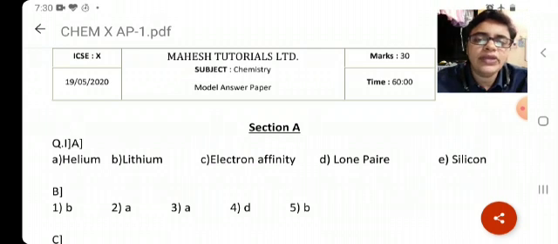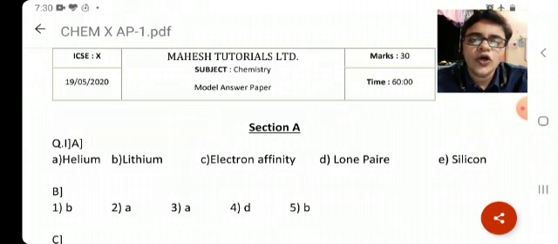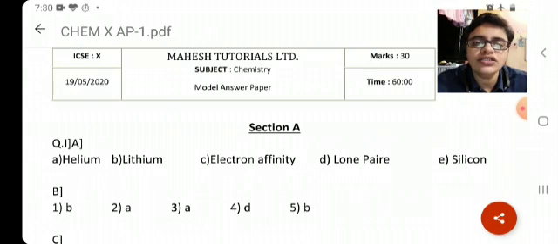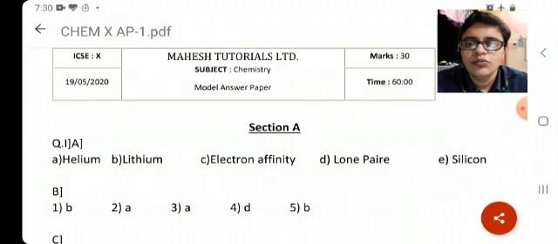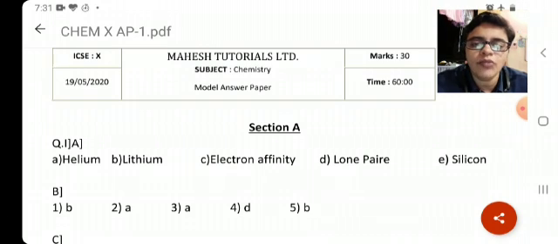An element in period 3 having the highest ionization potential. Obviously, the answer is option A, argon. You have to write the correct option along with the name. Identify the compound showing all 3 bonds: ionic, covalent and coordinate. The answer is option A, NH4Cl. Moving further, identify the compound having non-polar covalent bond. Answer is option D, CCl4.